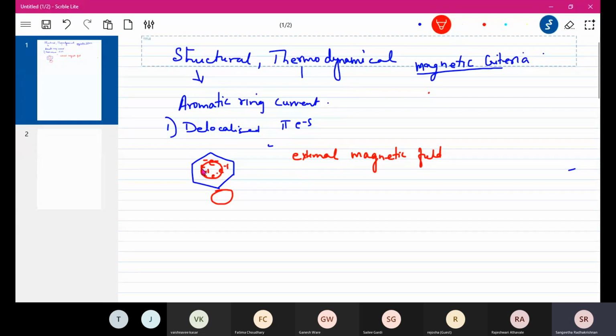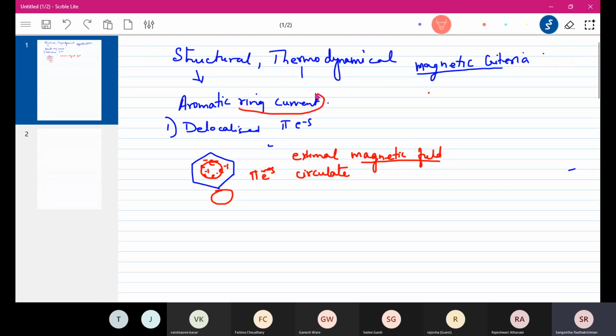So because we have charge on this ring system, when you place it in an external magnetic field, the pi electrons will start circulating. Again, I repeat, any charged body placed in a magnetic field will start moving, and since it is a ring, it will start circulating. That is known as the ring current: the current produced due to the circulation of the pi electrons when placed in an external magnetic field.